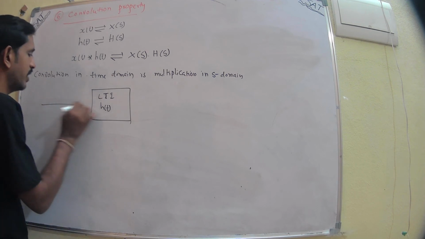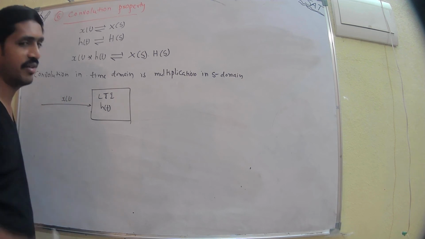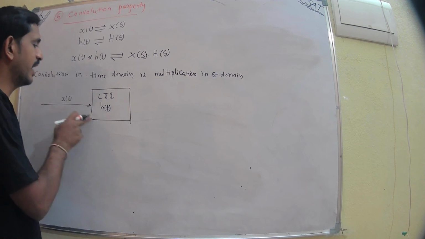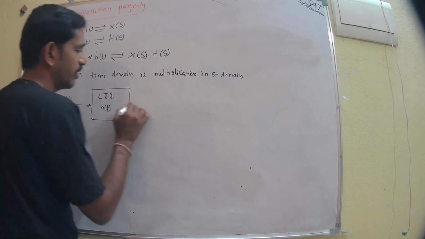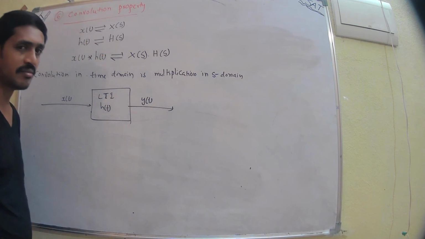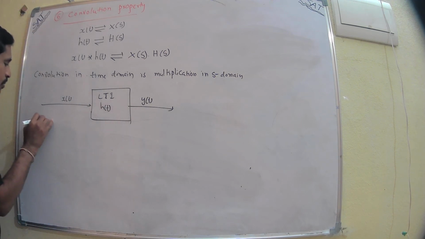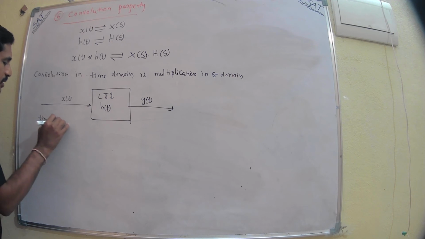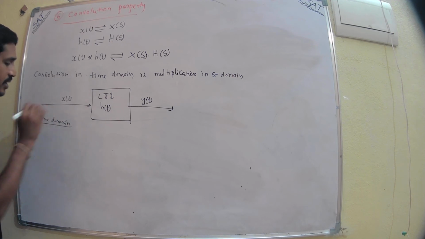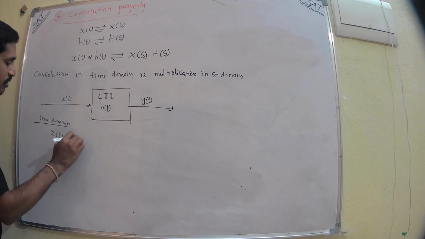Whenever we give the input x of t to the LTI system, then y of t is the response of this system. To find y of t, in time domain we write the convolution of x of t with h of t.